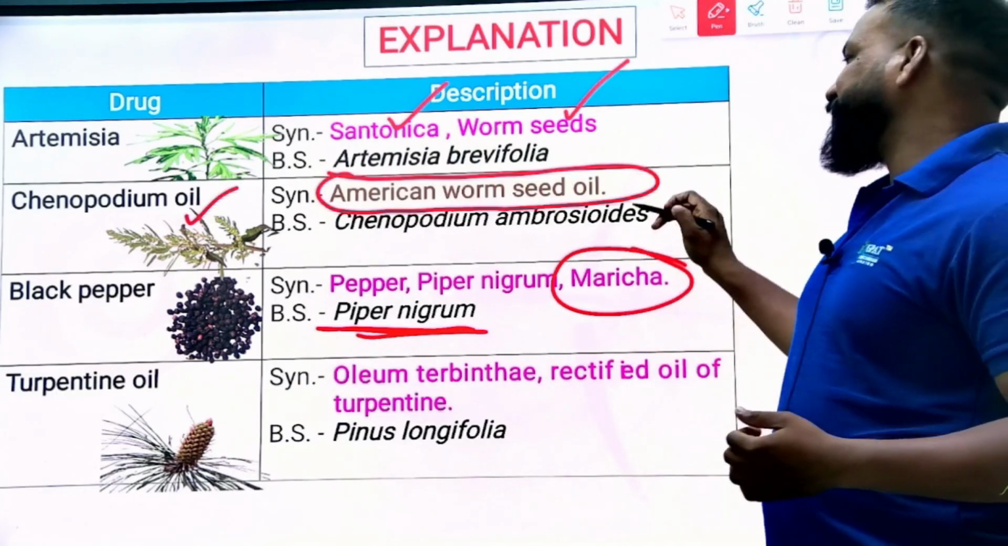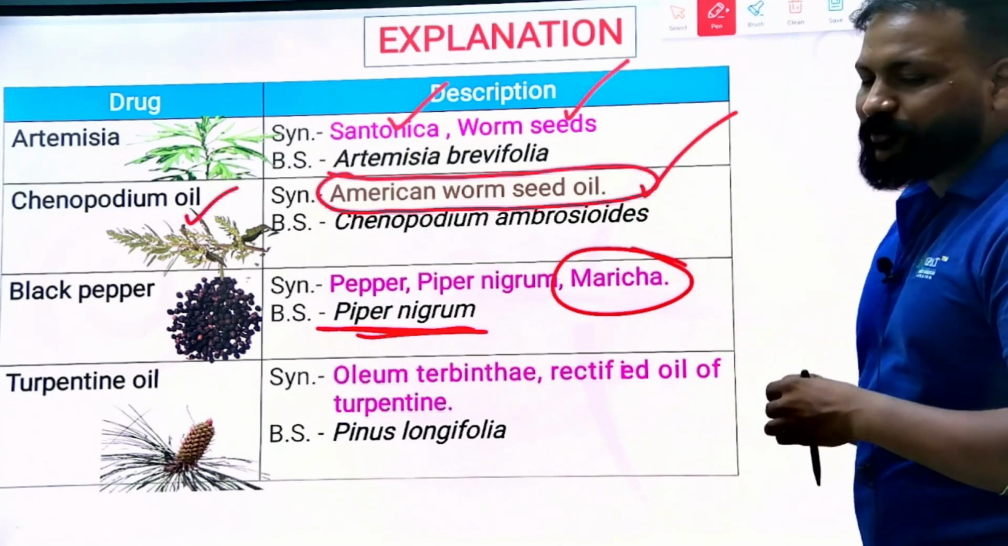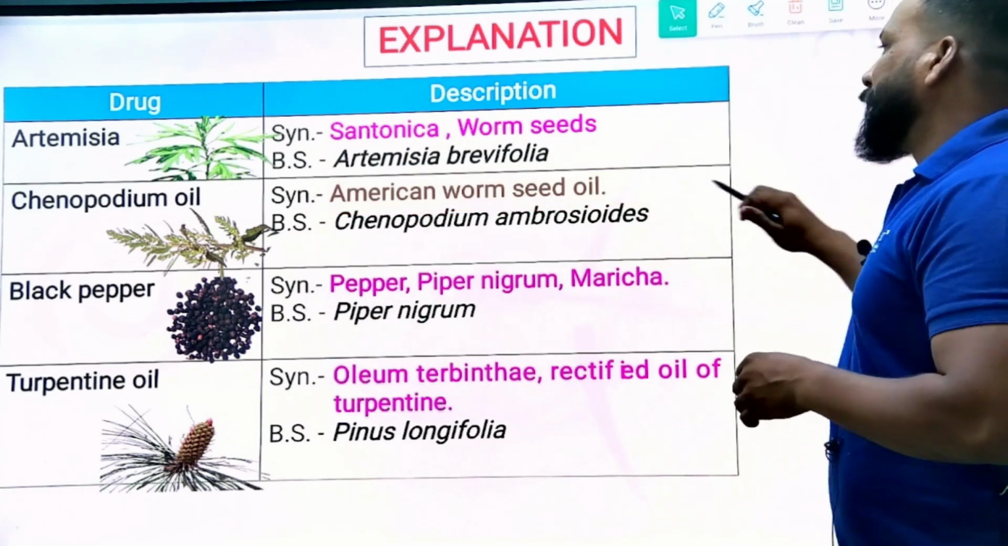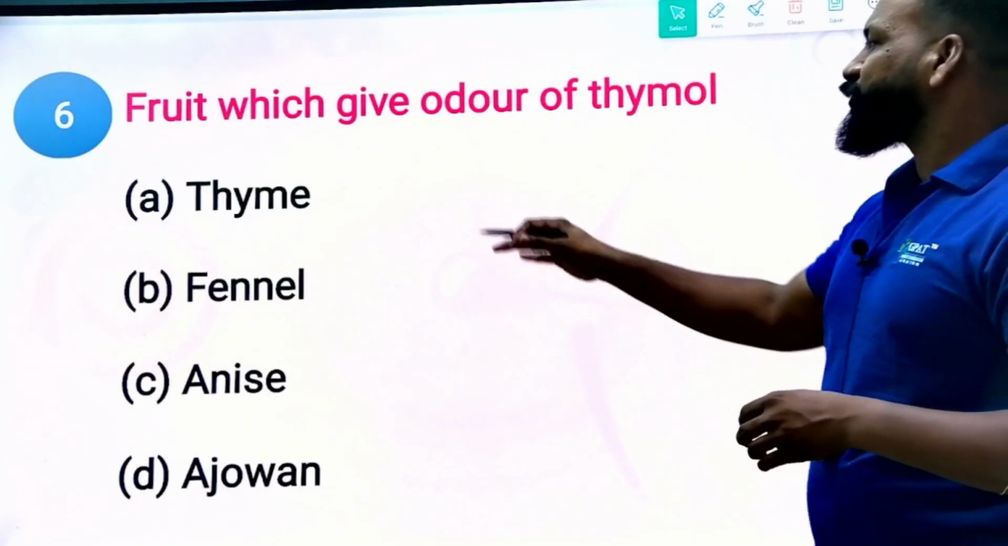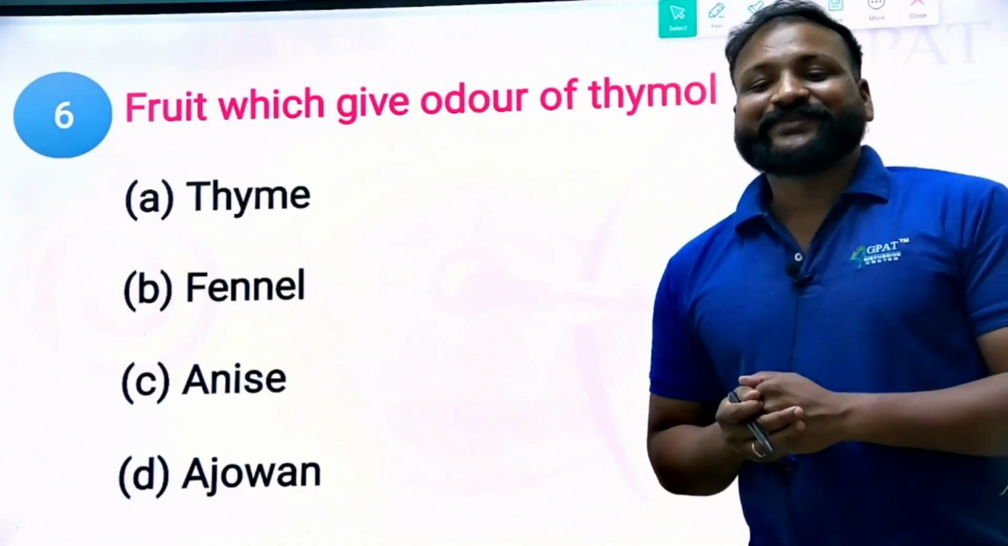Okay, now the right answer will be CEE oil as the synonym of American worm seed oil. That's the right answer. Now, next question. Which of the following fruits gives an odor of thymol?